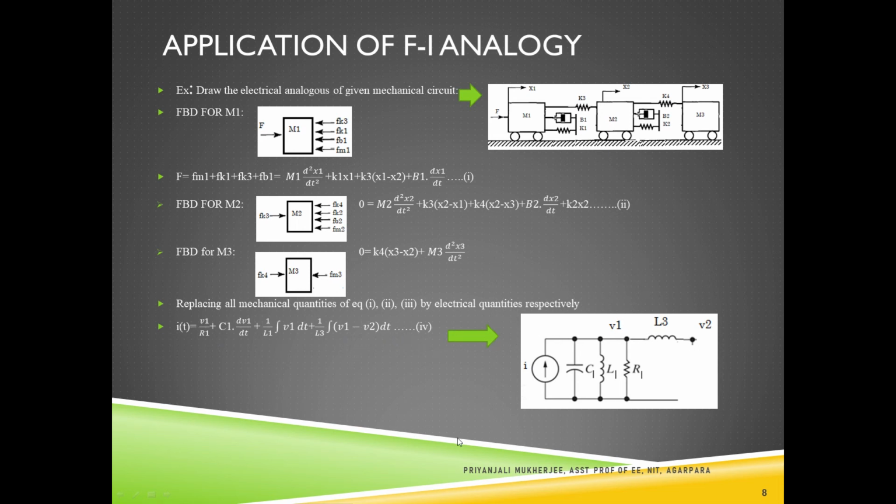So after that we are getting this equation 4, and from this equation we can find out this circuit, because the supply is I, so I is given, then the voltage is V1. So we have considered a node V1, and the resistance is connected to V1, the C1 is connected to V1 as well as L1 is connected to V1. So these are three parallel paths connected to the voltage V1. And another one is L3. L3 is connected between two voltages V1 and V2. So we have considered V1 and V2 over here, and the L3 inductor is connected in between V1 and V2.